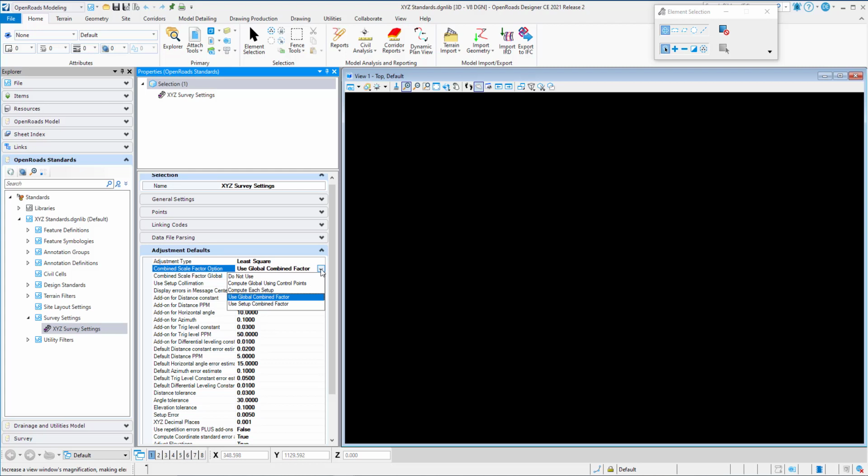The first option is Do Not Use. Choosing this option will result in no scale factors being applied to the survey. The next option is Compute Global using control points. This option computes the combined scale factor based on all control points in the survey. The same scale factor is applied to all setups in the survey.